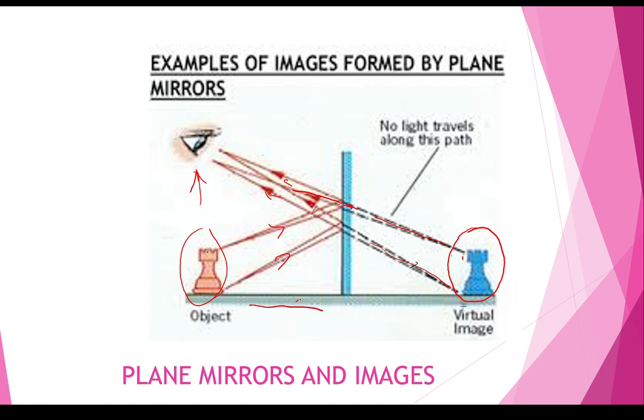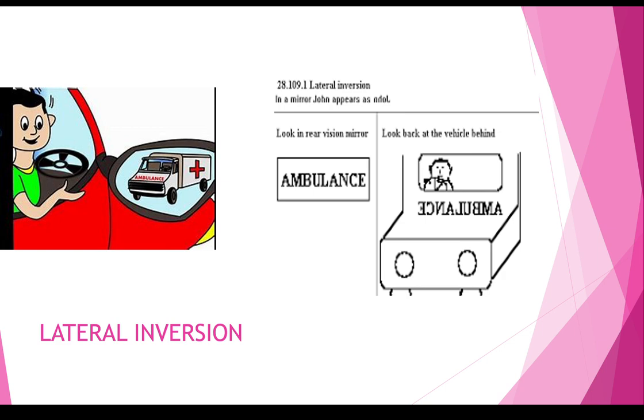The distance of the object from the plane mirror is equal to the distance of the virtual image from the plane mirror. Now next is lateral inversion. The left and right sides of the image get interchanged as compared to those of the object, and this is called lateral inversion.